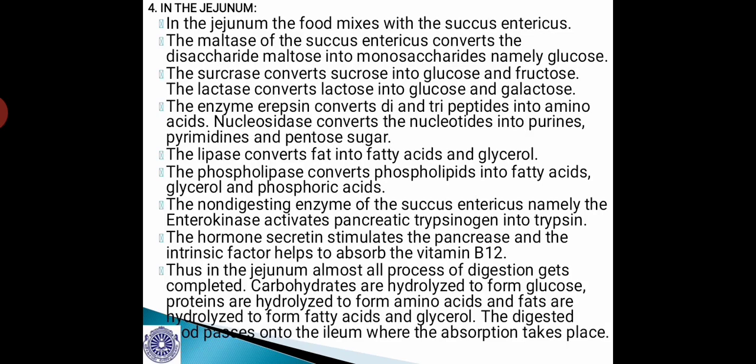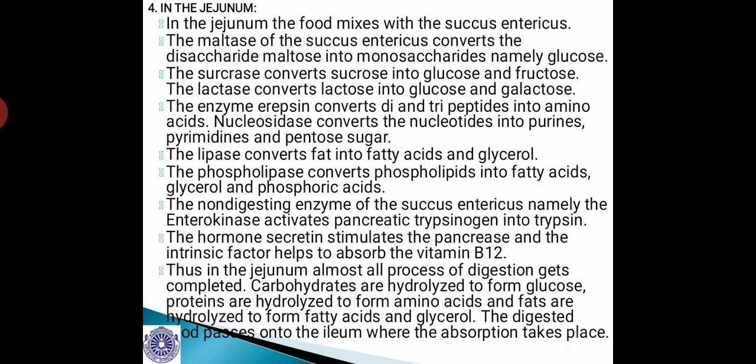The enzyme erepsin converts di and tripeptides into amino acids. Nucleosidases convert the nucleotides into purines, pyrimidines, and pentose sugar. And the lipase converts fat into fatty acids and glycerol. The phospholipase converts phospholipids into fatty acids, glycerol, and phosphoric acid.